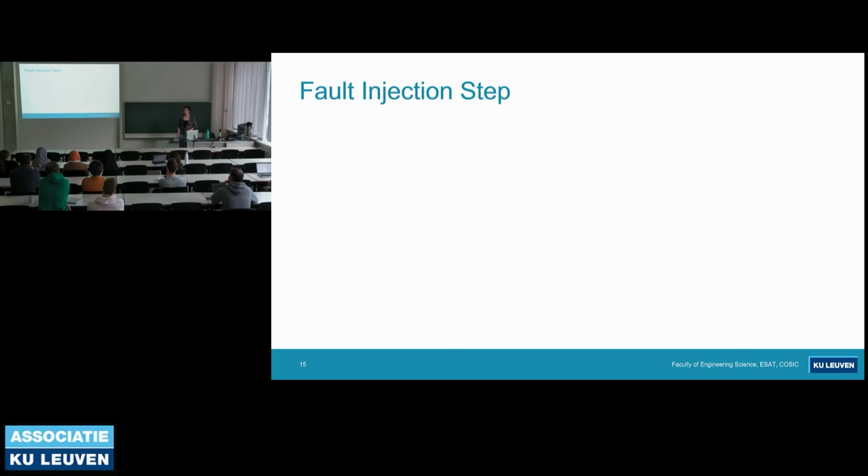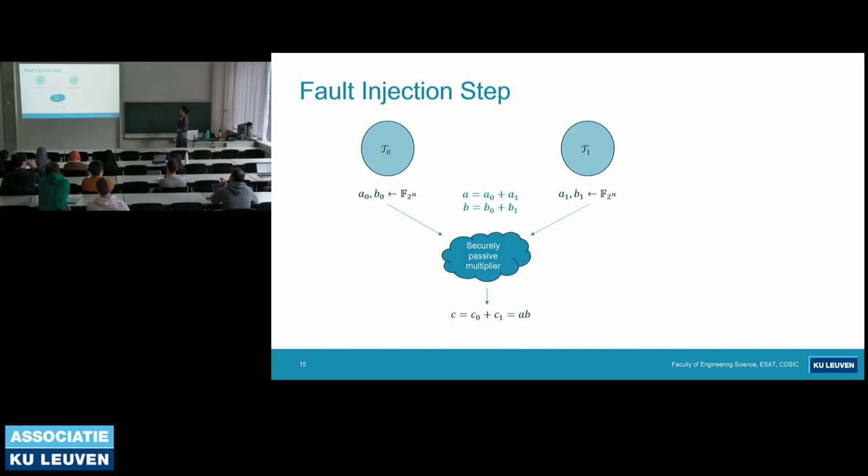The first step of the attack is the fault injection step. It happens in the pre-processing step, in the Beaver triple generation. In the beginning, everything goes as I explained. They draw the randoms A and B, they compute C. And now the adversary injects a fault to A0. And from now on, tile 0 has the incorrect value of A0.